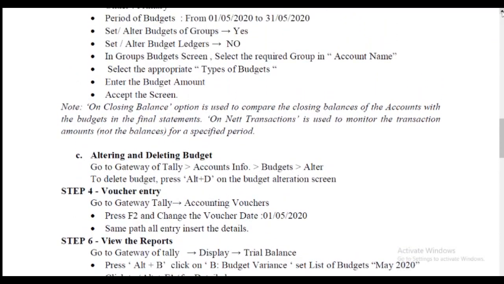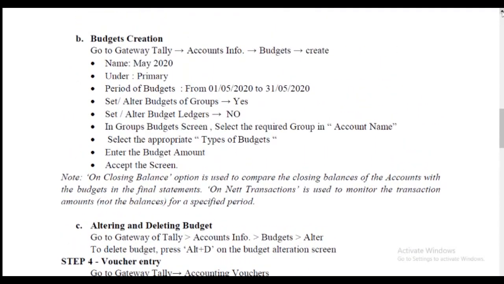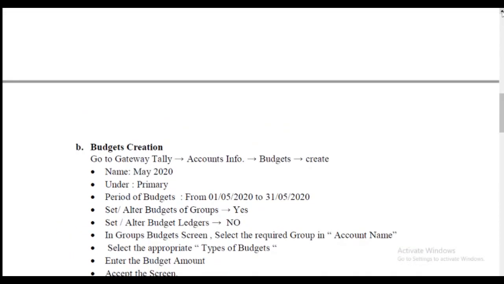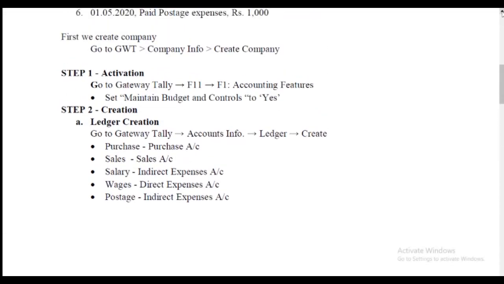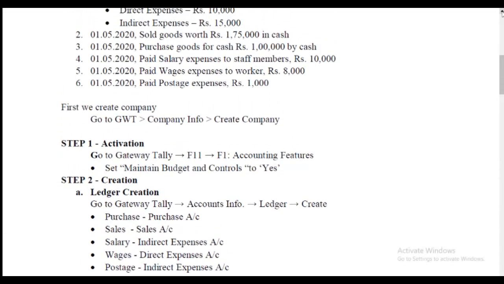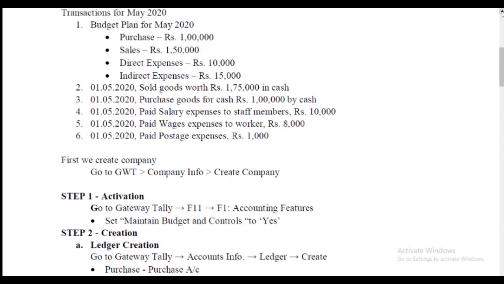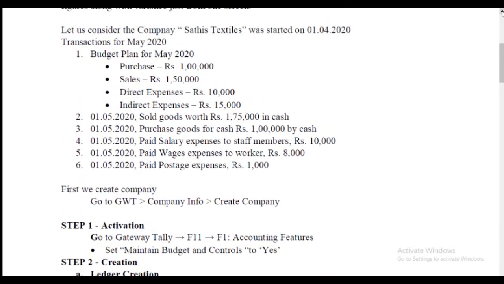First we discuss our transactions. Last day I discussed contra voucher, payment voucher, receipt voucher, sales voucher, sales return voucher, purchase voucher and purchase return voucher. The first transaction, sold goods worth rupees 1,75,000 in cash, is a sales voucher; F8 is the shortcut key.